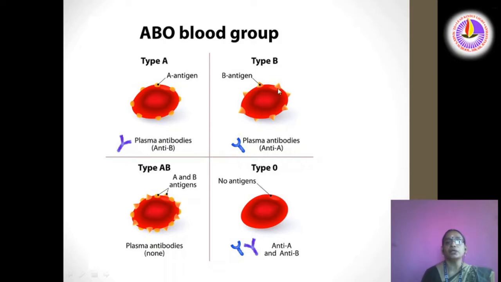In blood group B, on the surface of the RBC, antigen B is present, and in the plasma antibody A is present. In blood group AB, on the surface of the RBC, antigen A and antigen B are present, and in the plasma no antibodies are present. In blood group O, no antigens are present on the surface, and in the plasma antibody A and antibody B are present.